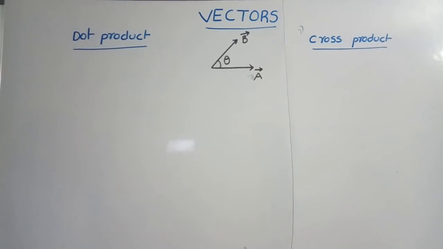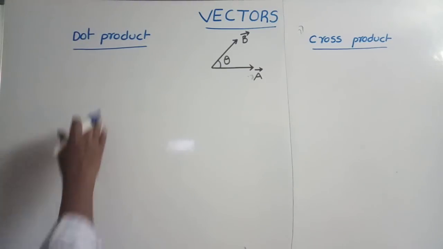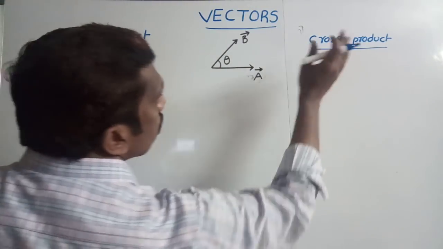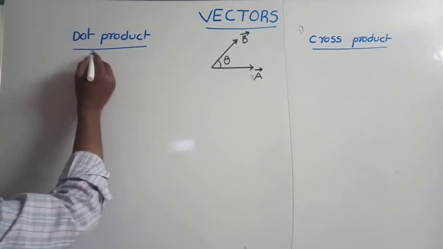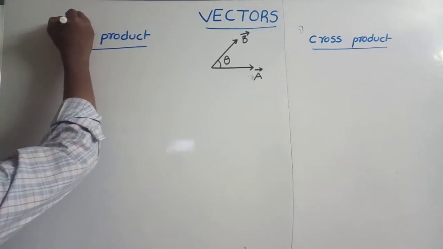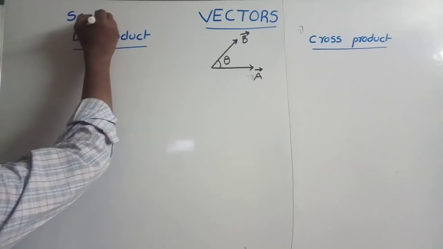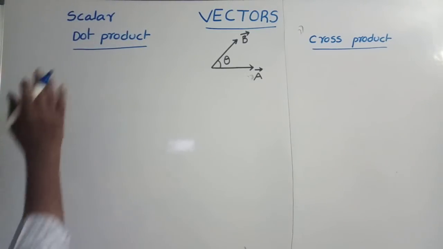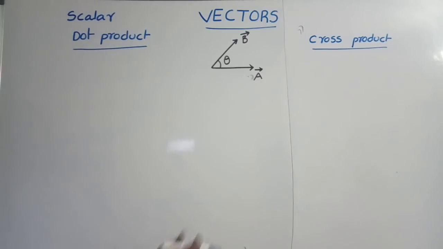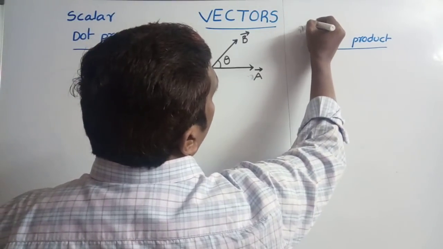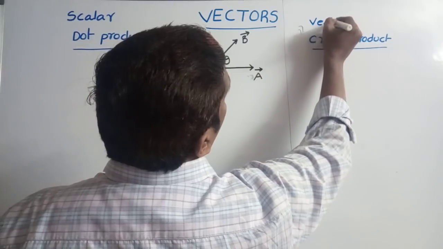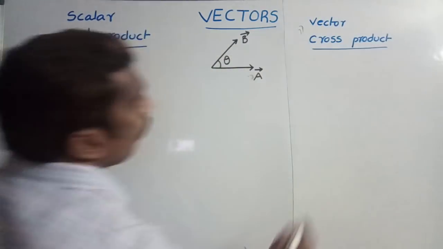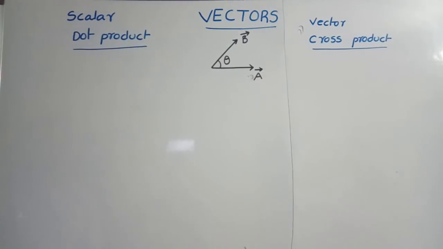Multiplication of vectors is of two types. One is the dot product, the second one is the cross product. The dot product is also called the scalar product. Why? Because if two vectors are multiplied and the resultant is a scalar quantity, that product is called the scalar product. If two vectors are multiplied and the resultant is a vector quantity, this product is said to be the vector product.